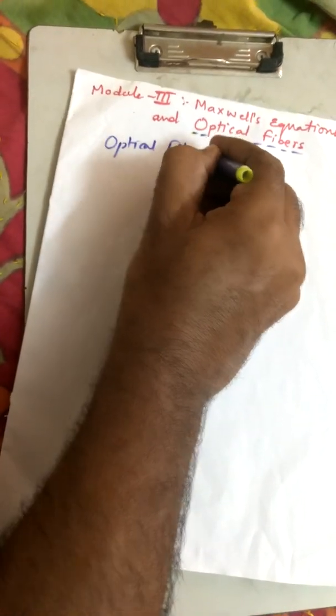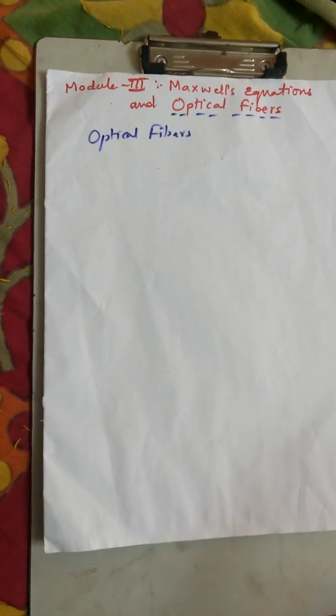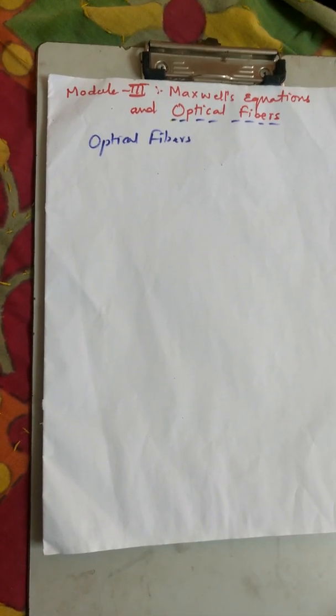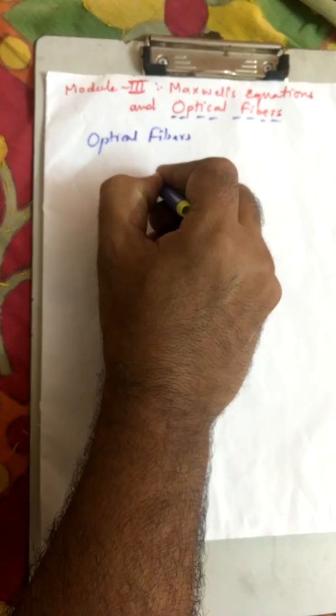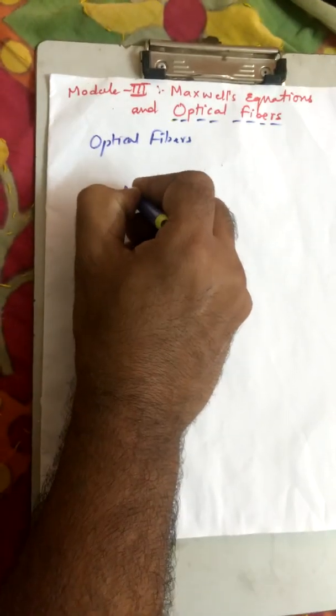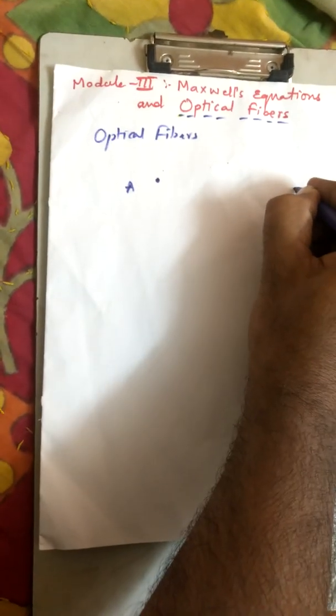So what are these optical fibers? Optical fibers are the medium through which light propagates from one point to the other point. They are used by the light to travel from one point to the other, or they are used to send light from one point to the other.